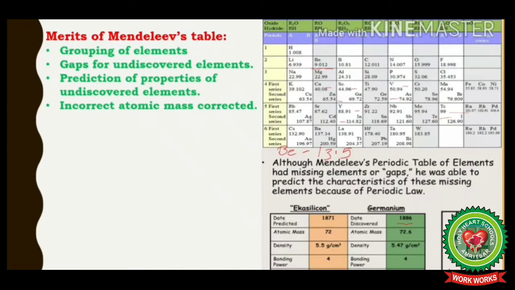In this way, Mendeleev's periodic table formed the basis for the modern periodic table, and Mendeleev was named as father of the periodic table.